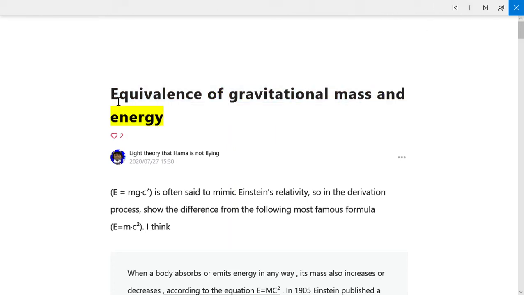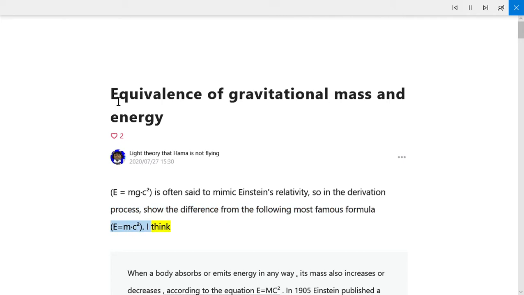Gravitational mass and energy. Equivalence of gravitational mass and energy. 2. Light theory that HAMA is not flying. July 27, 2020, 15:30. E equals mg c superscript 2 is often said to mimic Einstein's relativity, so in the derivation process, I will show the difference from the following most famous formula, E equals mc superscript 2.